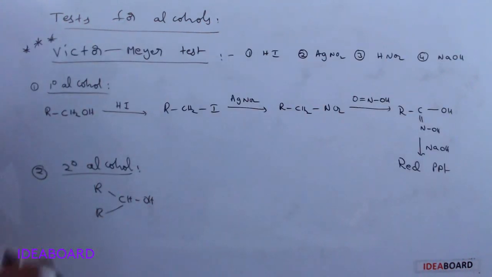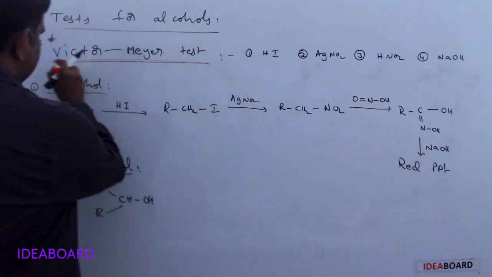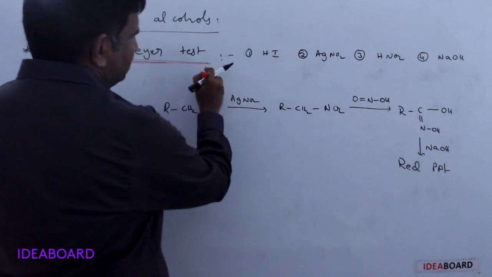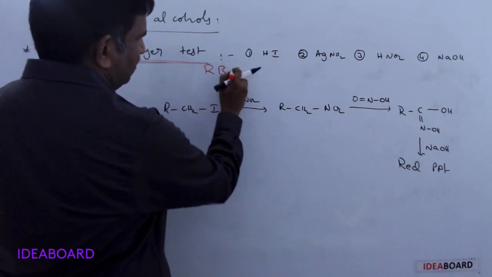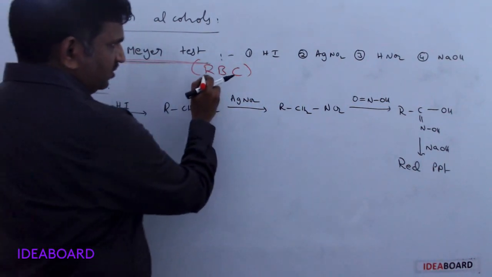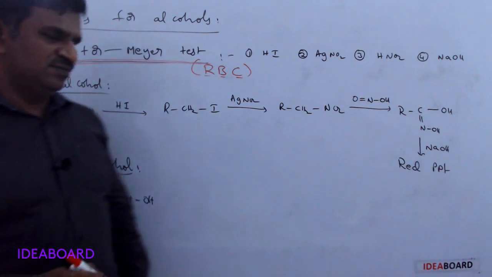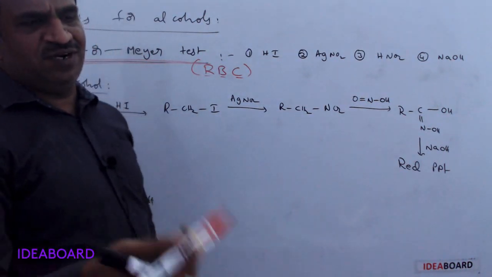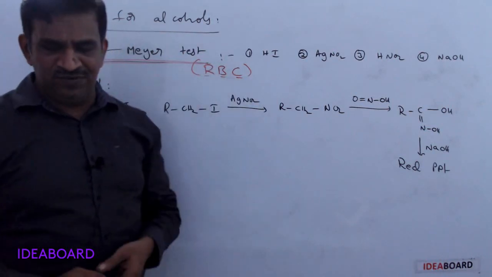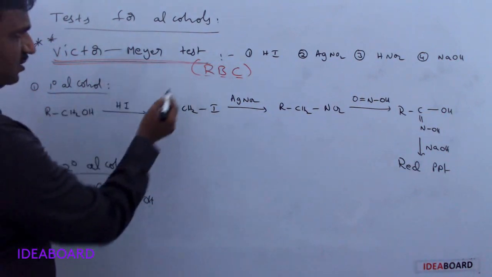The next one is the Victor-Meyer test, which is a very, very important test. This is also called the RBC test, short form RBC. RBC here means Rajendra Babu Chemistry. Please remember it like that. What is this RBC? I will explain later clearly. First, what is the Victor-Meyer test?